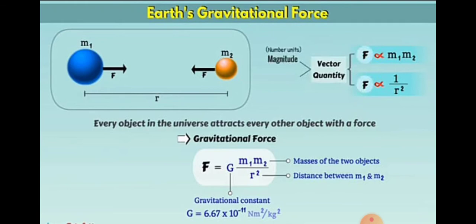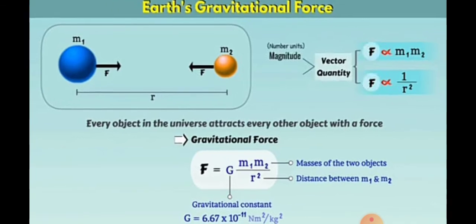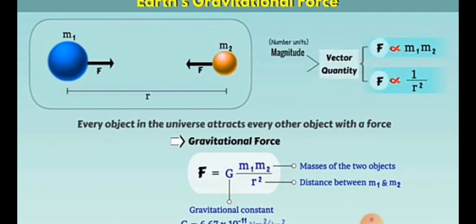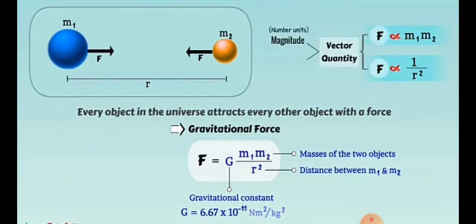This force is directly proportional to the product of their masses, and inversely proportional to the square of the distance between them. Here the force is a vector quantity because it has magnitude as well as direction in which the force is acting.